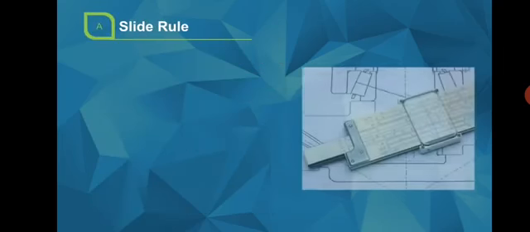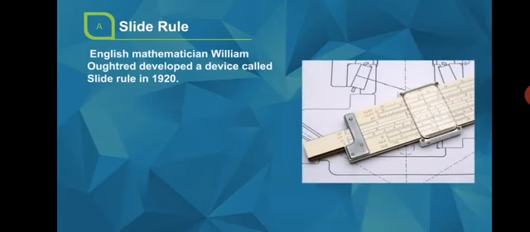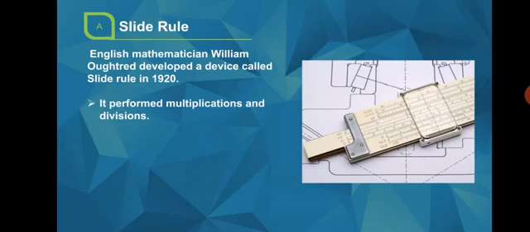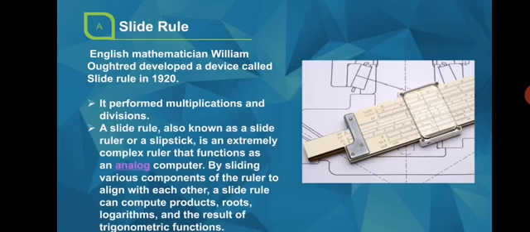Slide rule. An English mathematician, William, developed a device called the slide rule in 1920. This slide rule can perform multiplication and division. A slide rule can also be known as a slide ruler or a slip stick.